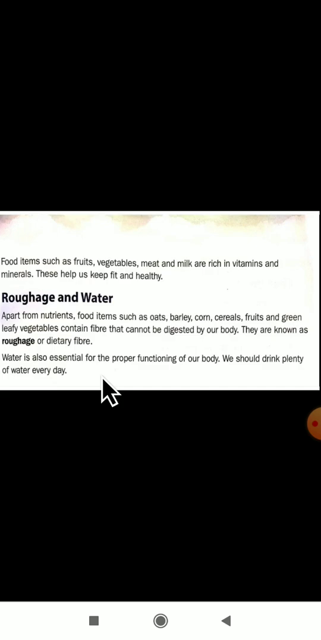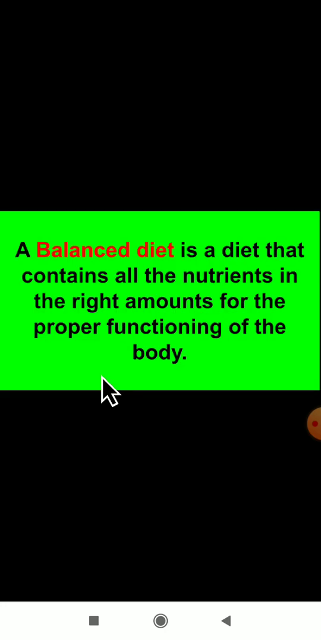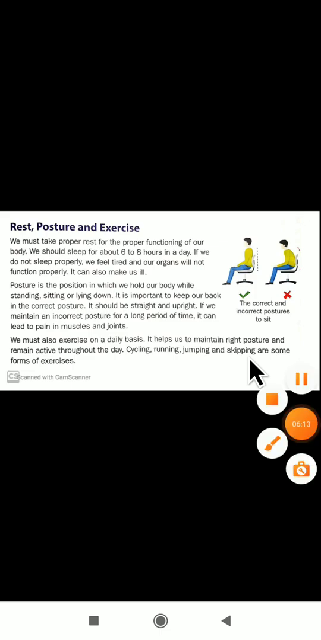You have to drink plenty of water so that you will stay healthy. Next, balanced diet we have studied, and I hope you know the definition of balanced diet also. Next, about rest, posture and exercise.